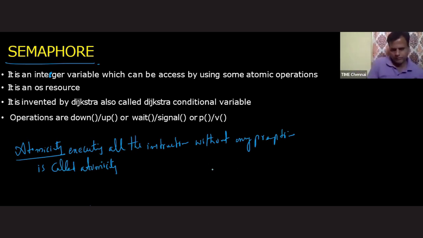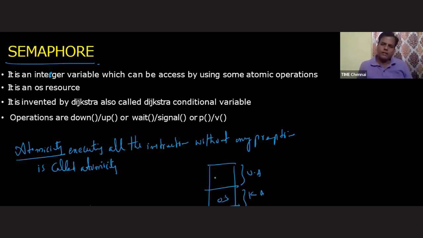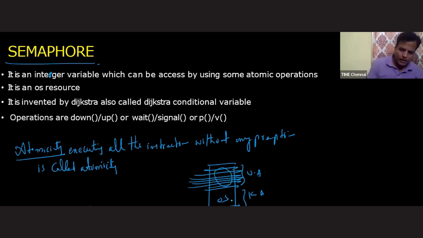Okay, remember one thing. This is the user area. This is the kernel area. Inside the kernel area, we have the OS. If any process is running inside the user area, preemption can occur at any point of time. It is a universal assumption. If any process is running inside the operating system, there is no chance of preemption. Such a thing is called atomicity.